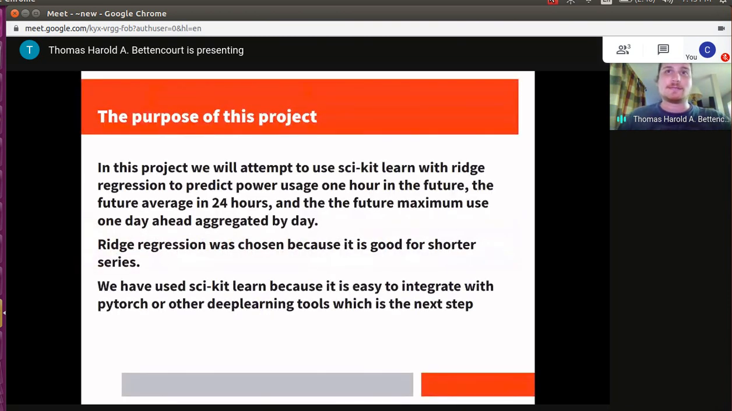The purpose of this project is that we will attempt to use scikit-learn with ridge regression to predict power usage 1 hour in the future, the average in 24 hours in the future, and the maximum use 1 day ahead, aggregated by day. When we say aggregated by day, we mean a calendar day.